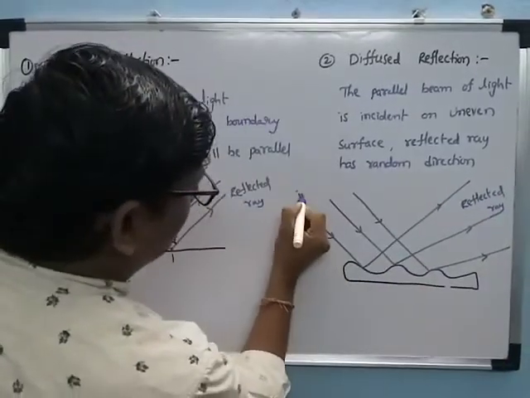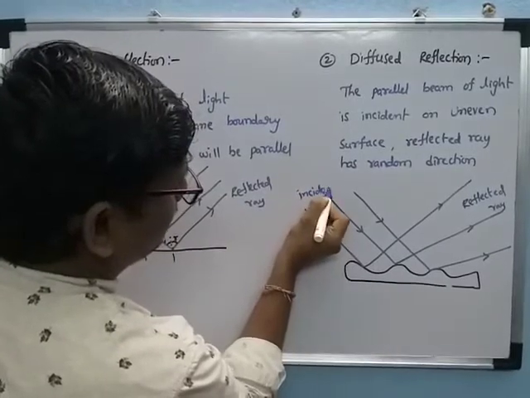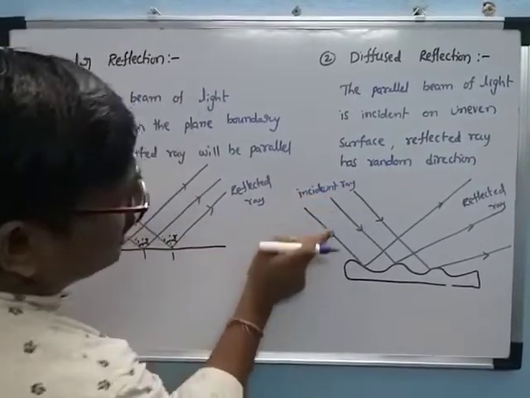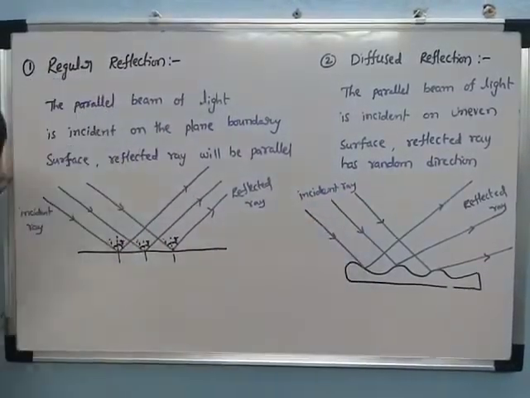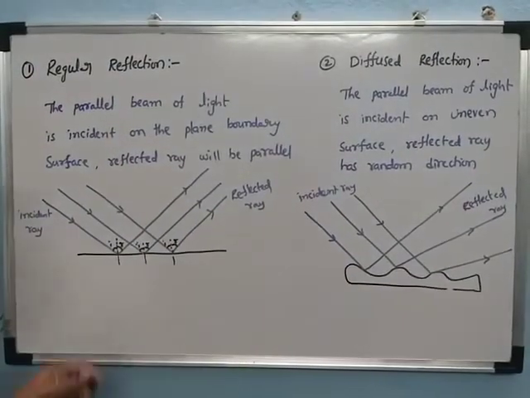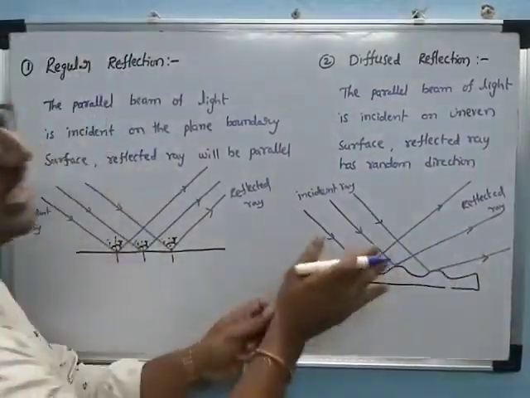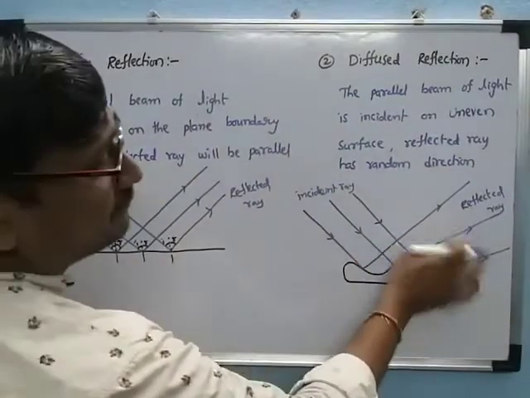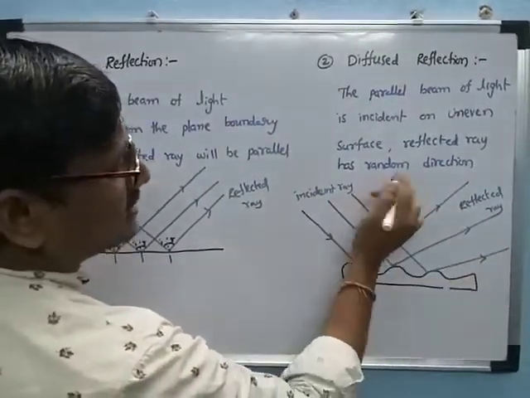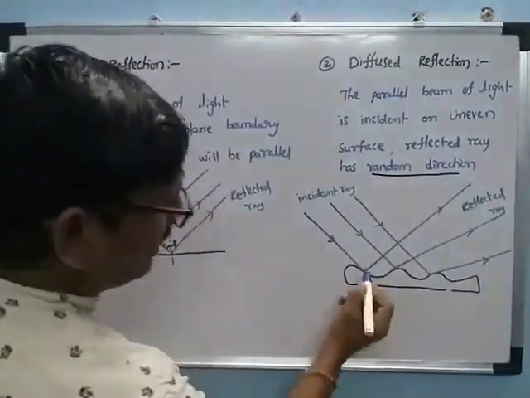Now this is called the incident ray. See, observing here, the incident rays are parallel, but the reflected rays go in different directions. Those different directions are called random directions.